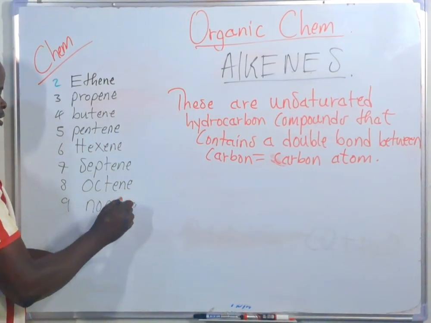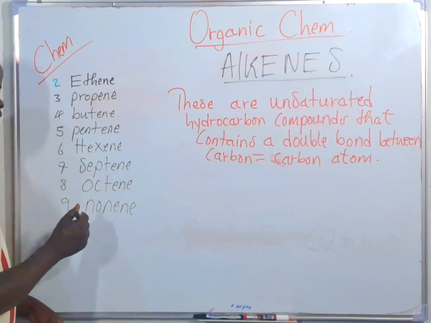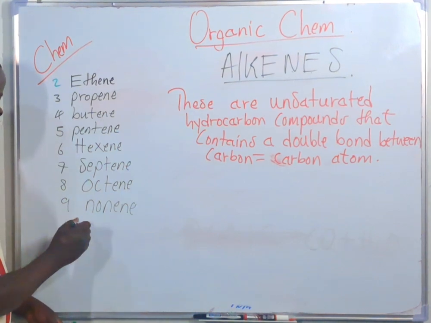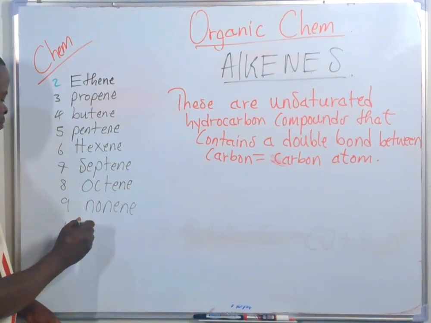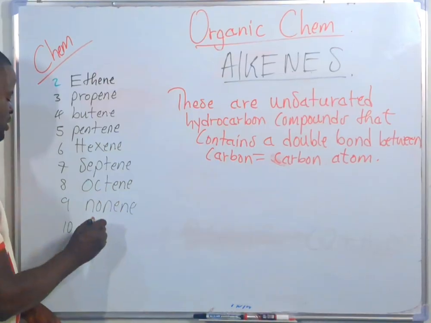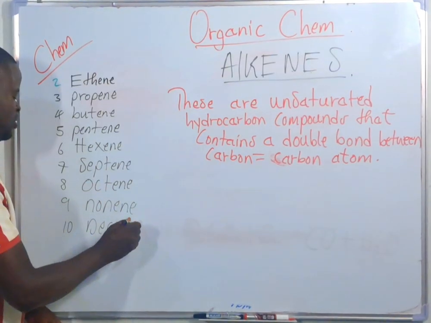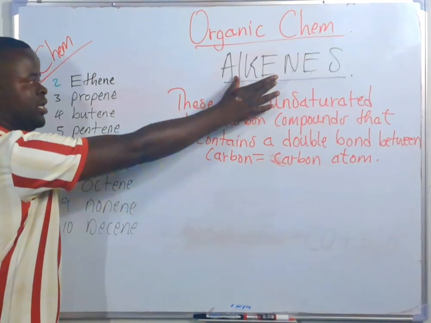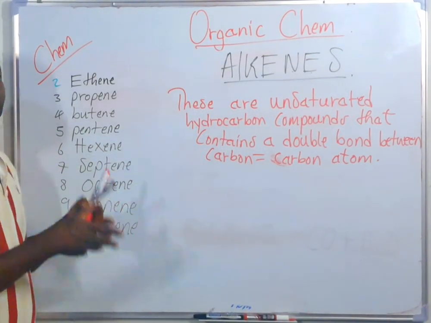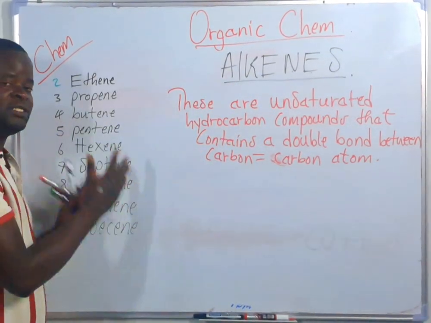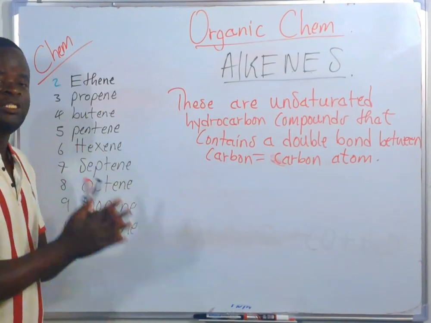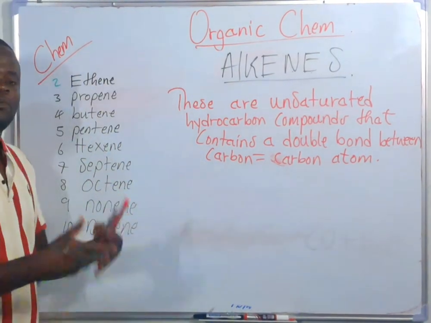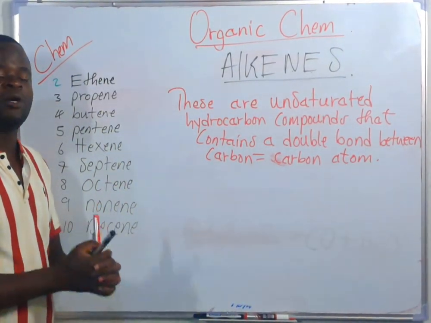Then the 10th one, with 10 carbons, is called decene. So this is the series of members in the alkenes. It is important for you to pause the video and write down this series of members. You need to know them. These numbers represent the number of carbon atoms.